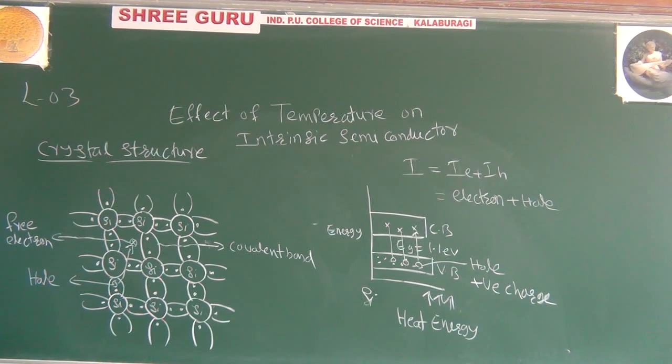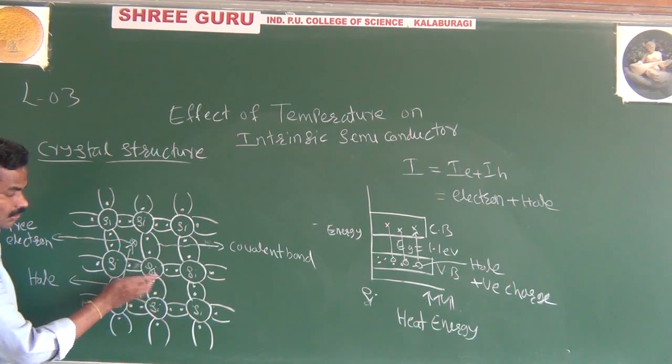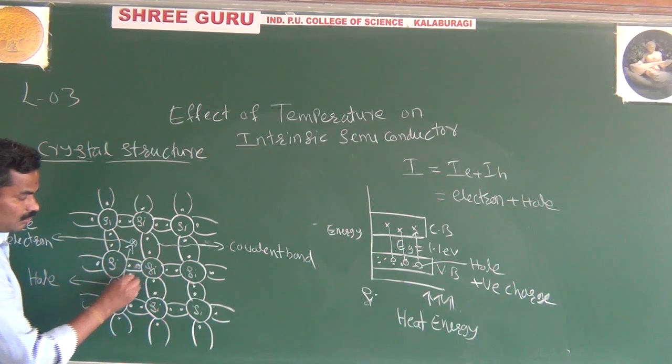Right. Then this hole, as I said, is positively charged, and this hole has the property to attract the neighboring valence electrons. This hole will attract the neighboring valence electron. Next what happens? This hole will be attracted to this valence electron. It means this electron will come here, and another hole is created here.